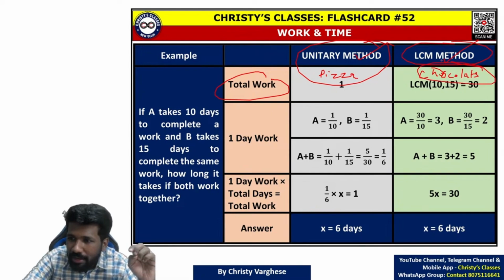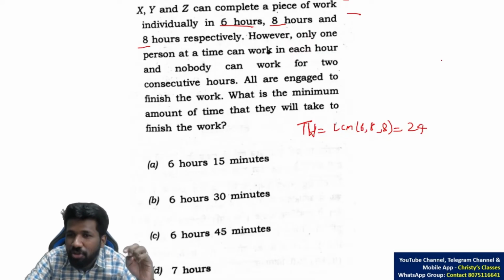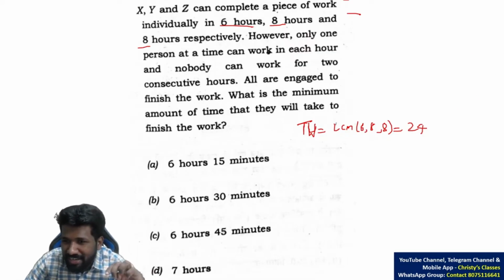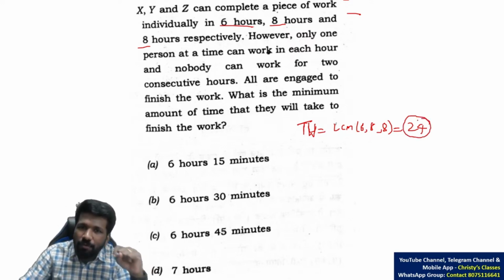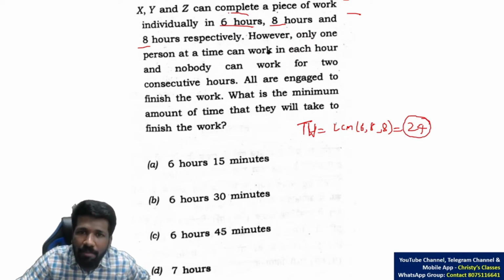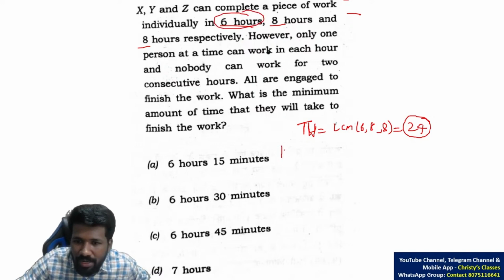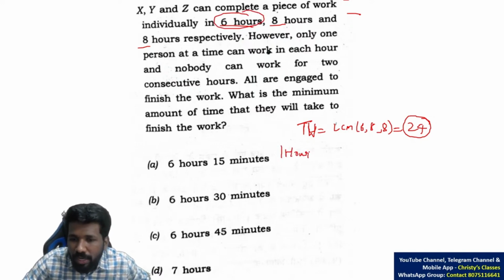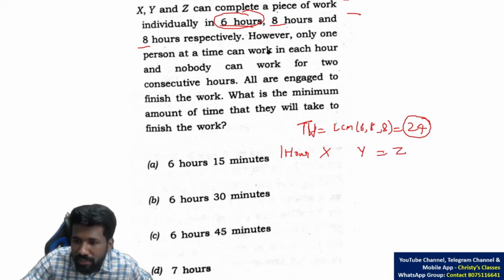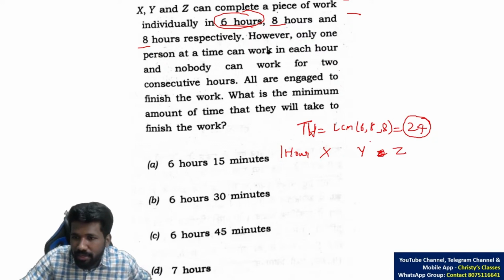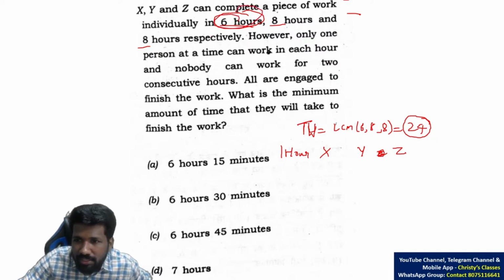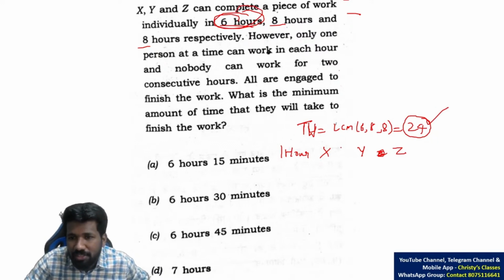So let total work be eating chocolates. That is how I normally say that. So let total work be eating 24 chocolates. X can complete it in 6 hours, so find the 1 hour work or unit time work of X, Y, Z. X can complete in 6 hours, total 24 in number. That is, 24 chocolates can be eaten in 6 hours. That way you can take the example.